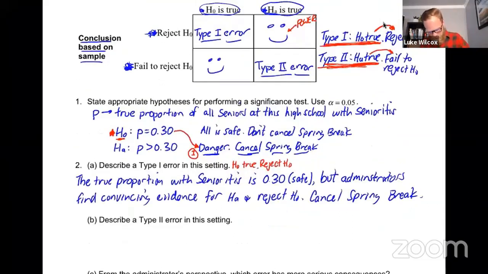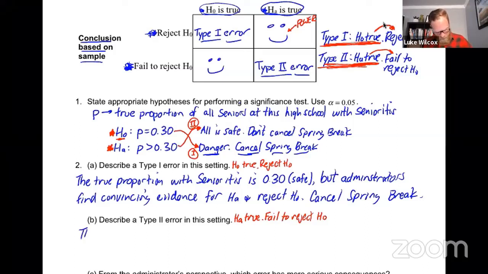So quick definition for a type 2 error, remember that the alternative is true, but we've made a mistake, and the mistake would be to fail to reject the null. So once again, let me go back up to my hypotheses. This time the alternative is true, but we've gone with the wrong conclusion here, saying that all is safe. This is the type 2 error. We just have to put that all into words now.